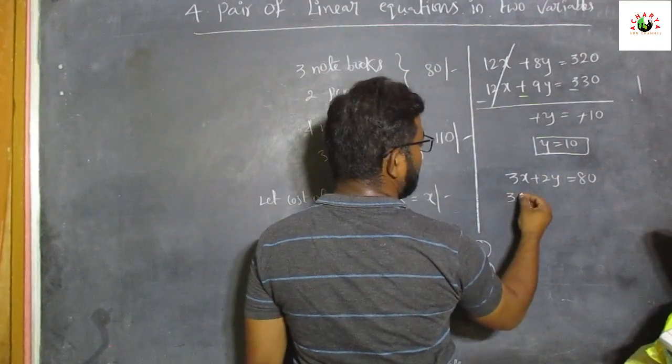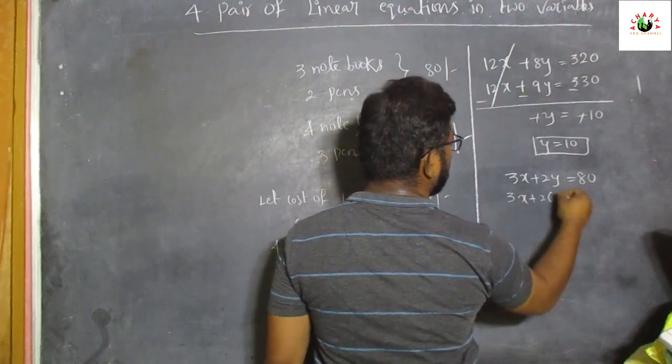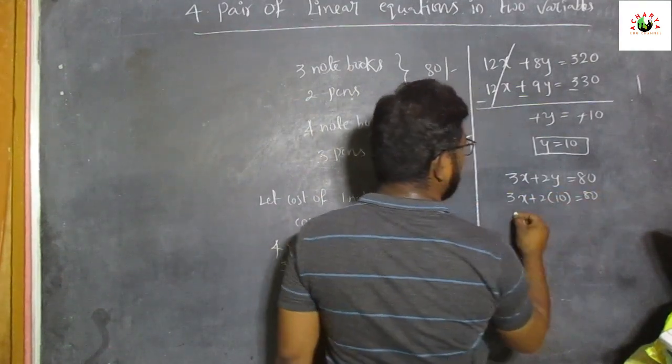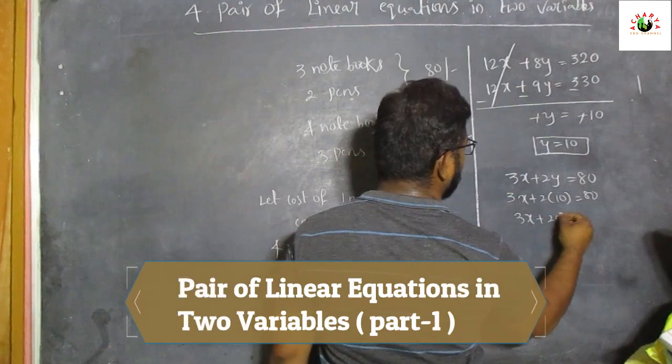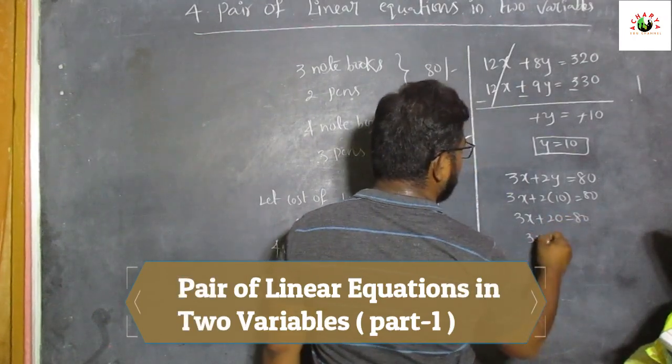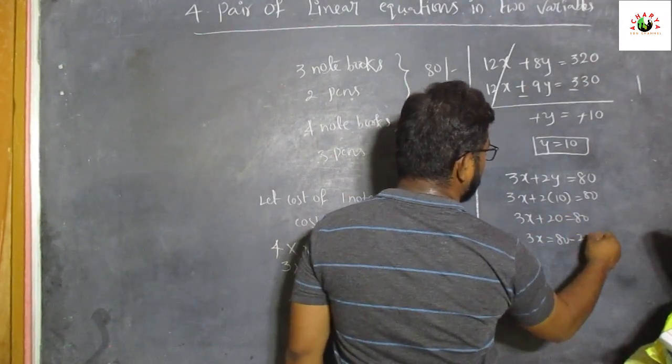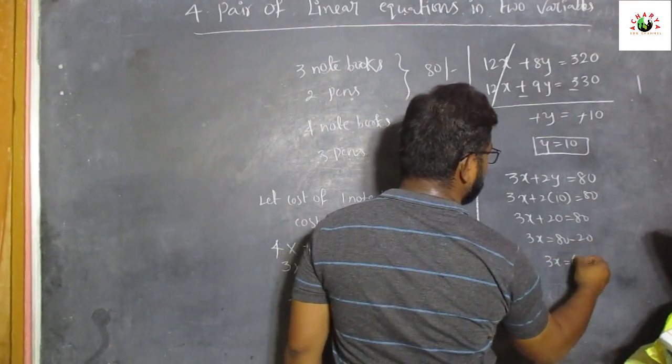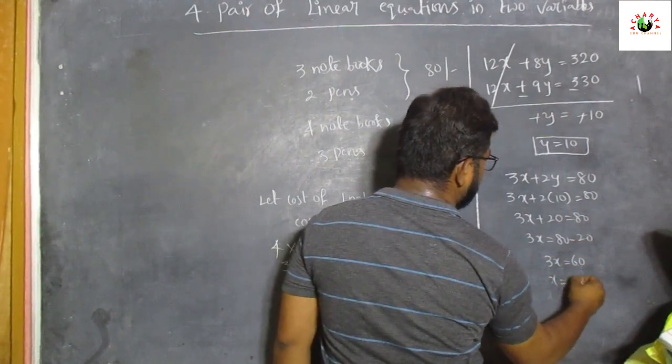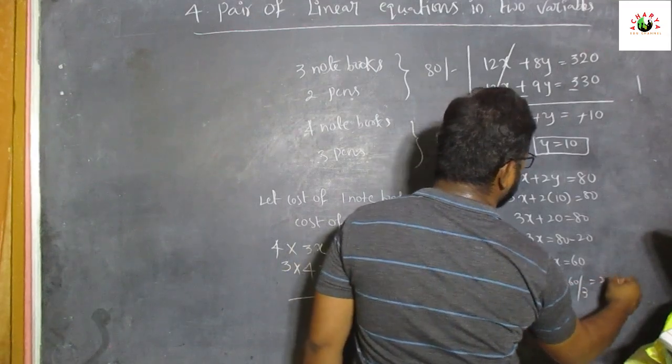So 3 into x plus 2 into 10 equal to 80. Then 3x plus 20 equal to 80. Then 3x is equal to 80 minus 20. Then 3x is equal to 60. Then x is equal to 60 by 3. That is equal to 20.